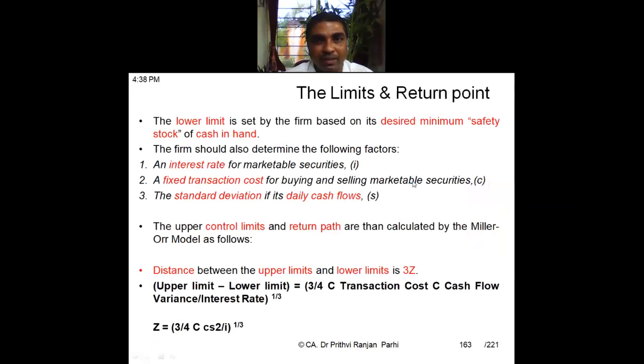So this was one more model. This model deals with two points, upper point and lower point, and the return point. In this model we also need factors like interest rate, transaction cost, and standard deviation, that is fluctuations. We need to have an idea about all these things, then only can we apply these kinds of models.